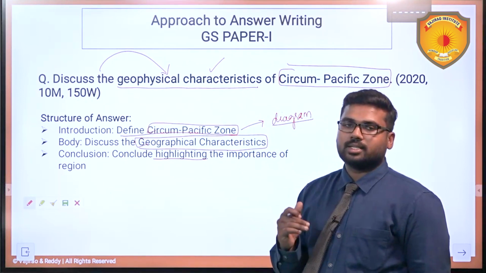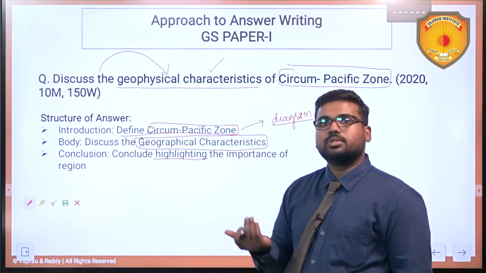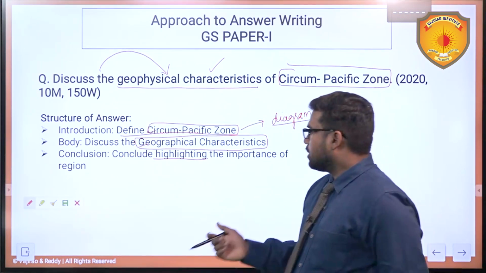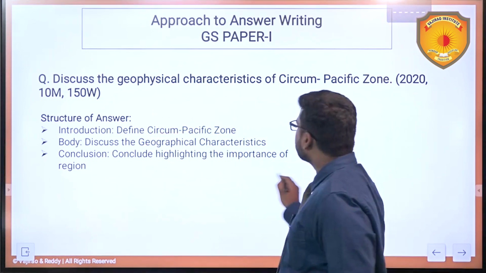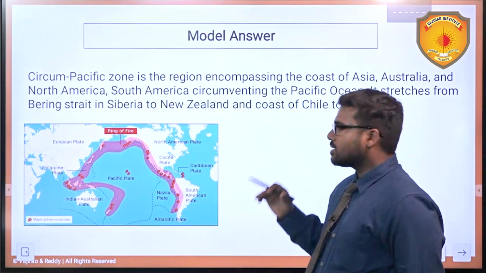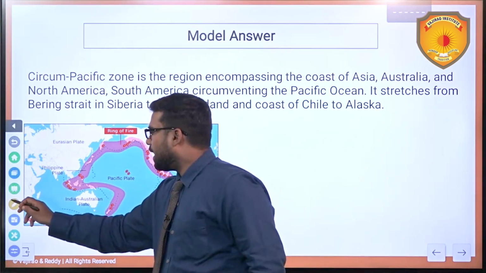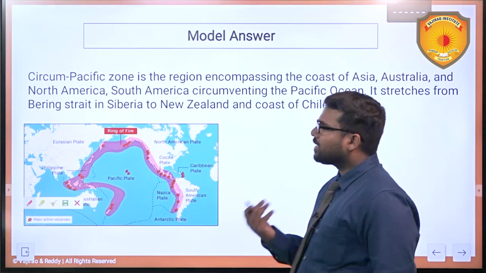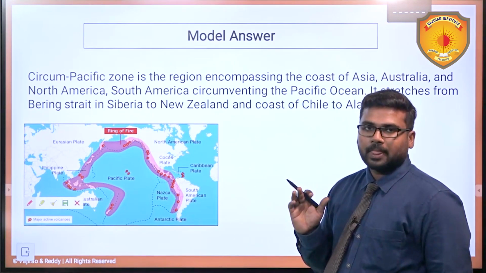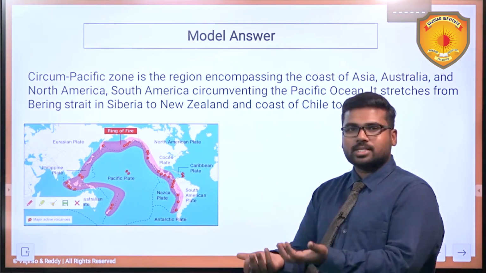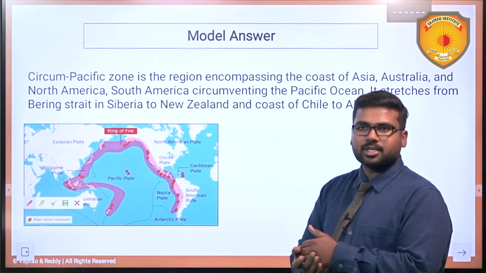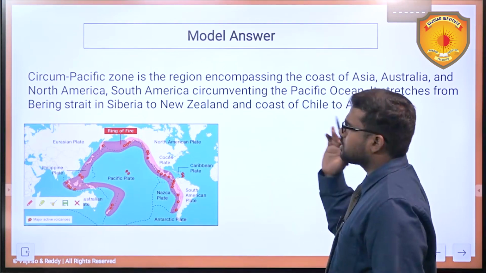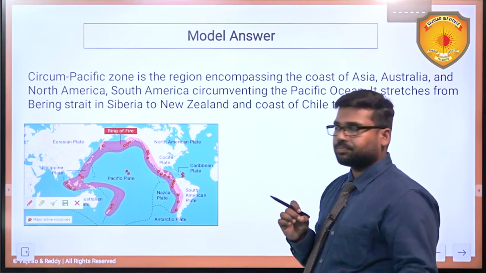So let us look at the model answer and try to write this particular question. In the answer we will be introducing by defining what is circum-Pacific zone. Here you don't have to go with bookish definitions or any hi-fi definitions. You simply write what you understand by it.